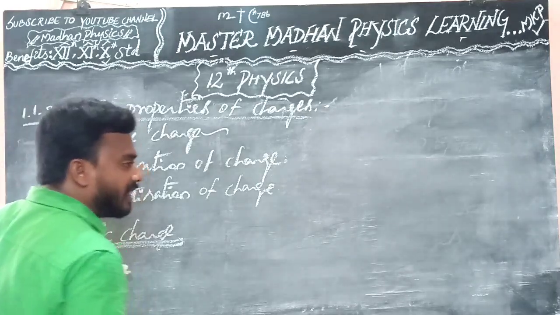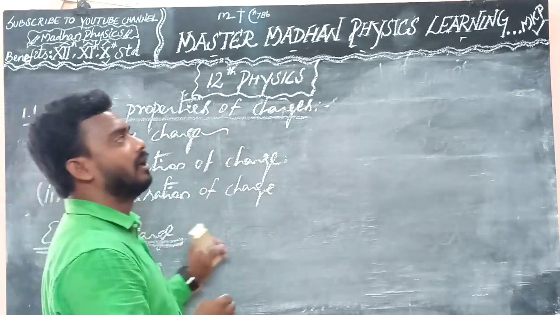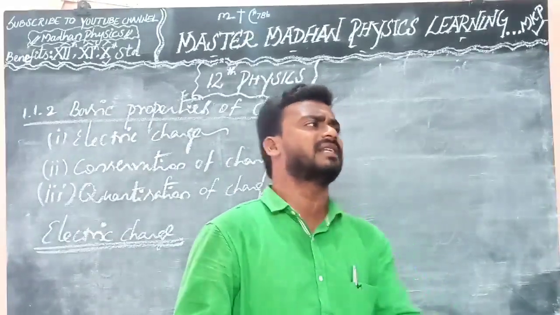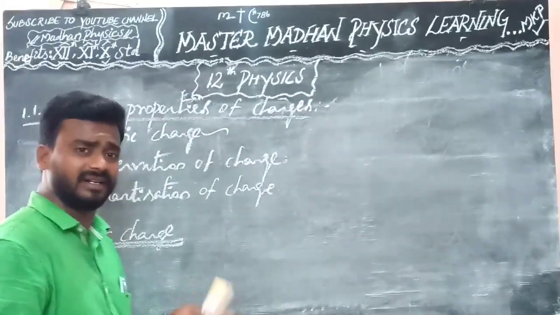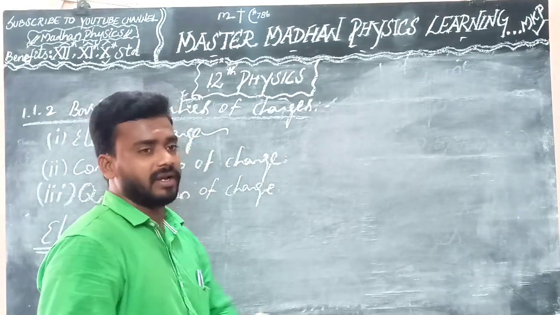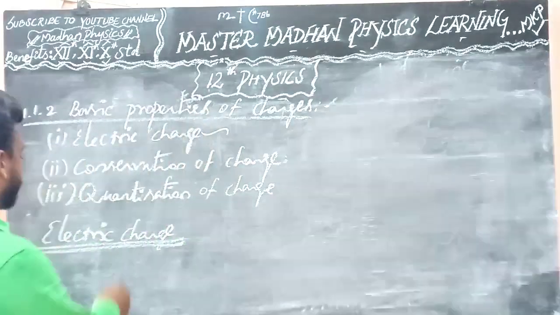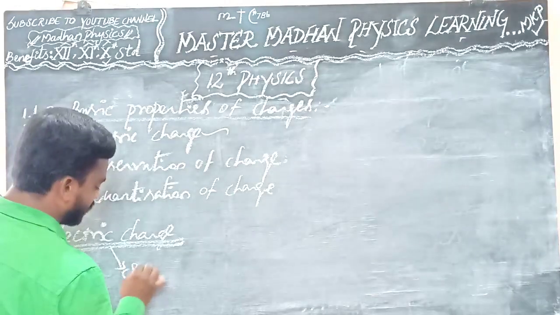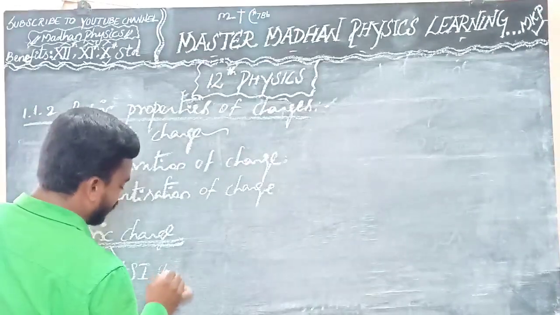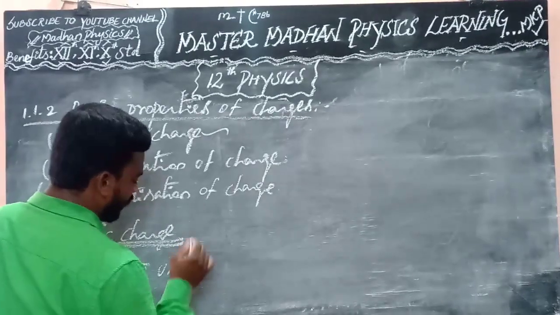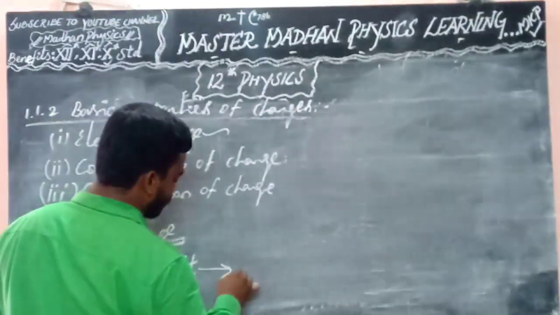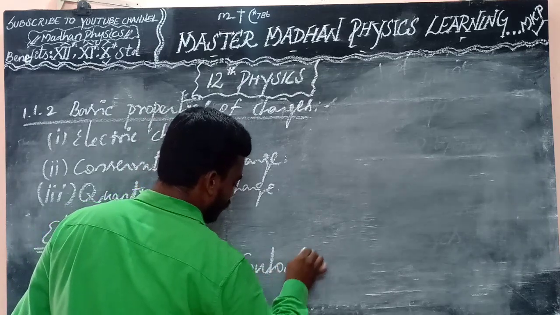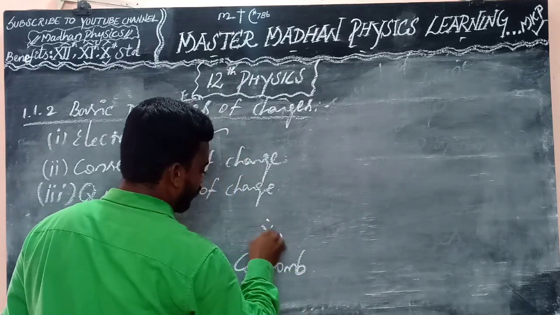So similarly, the electric charge is another intrinsic and fundamental property of particles. Intrinsic is nothing but basic. The SI unit, the standard international unit, of electric charge is coulomb. This is very important, one more question.